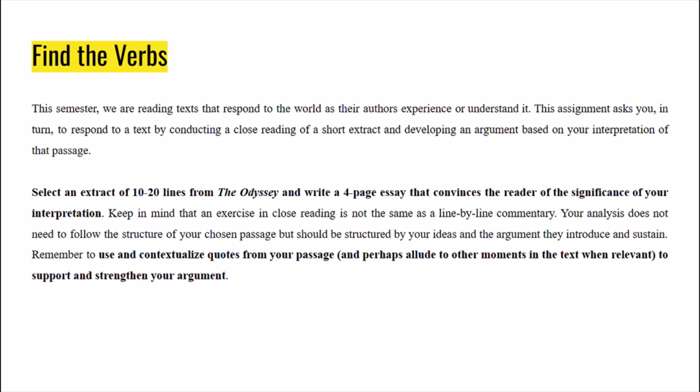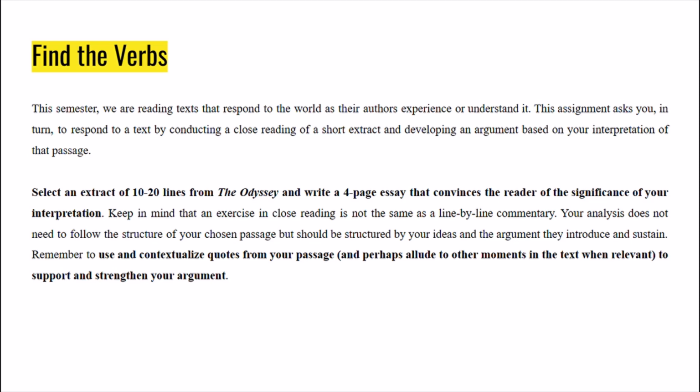Keep in mind that an exercise in close reading is not the same as a line-by-line commentary. Your analysis does not need to follow the structure of your chosen passage, but should be structured by your ideas and the argument they introduce and sustain. Remember to use and contextualize quotes from your passage, and perhaps allude to other moments in the text when relevant to support and strengthen your argument. Okay, same thing. Pause, come back after you find all the verbs.